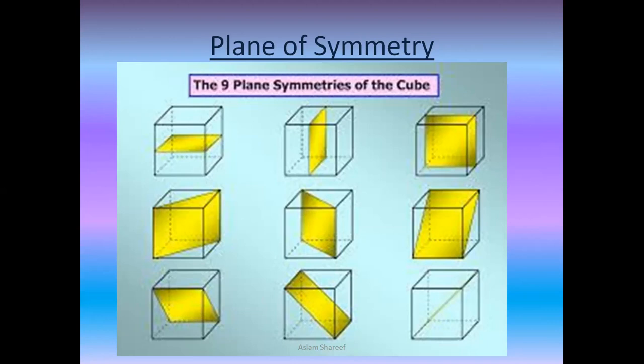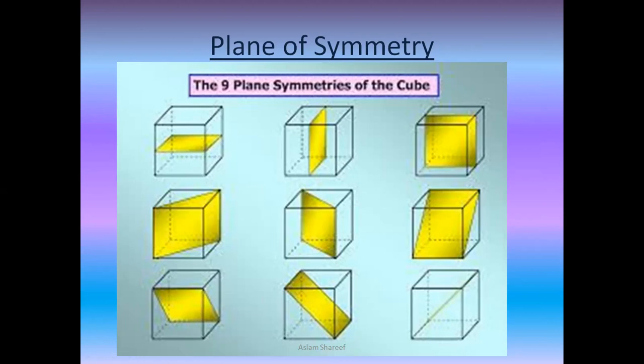So six such diagonal planes of symmetry are possible. We can see here 1, 2, 3, 4, 5, 6. The line here represents the shaded one only. Since we are seeing the face, we are not able to see the yellow color for this particular block. So there are combinedly six such diagonal planes of symmetry. Therefore, for a cube system, there are combined nine planes of symmetry: six from the diagonal and three from the normal planes parallel to the faces. So all put together we get 9.